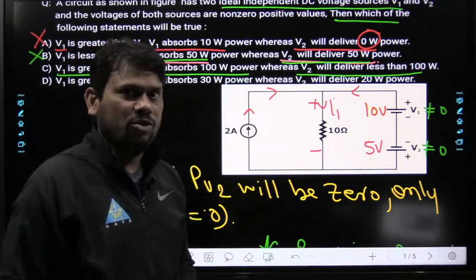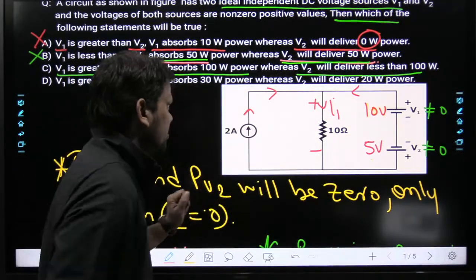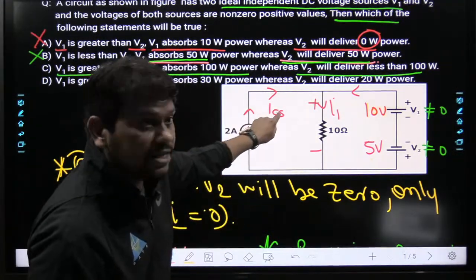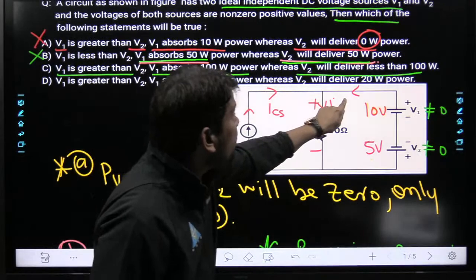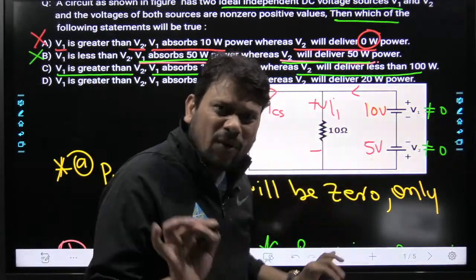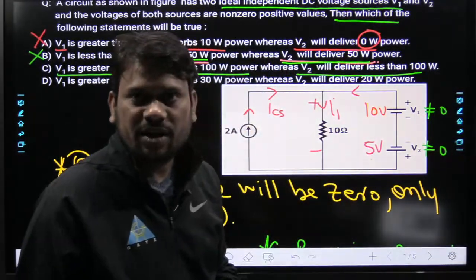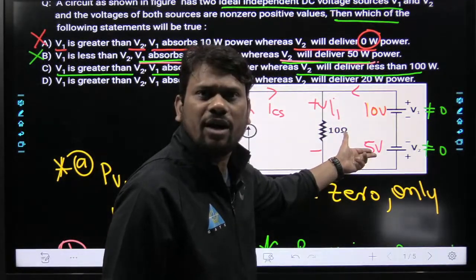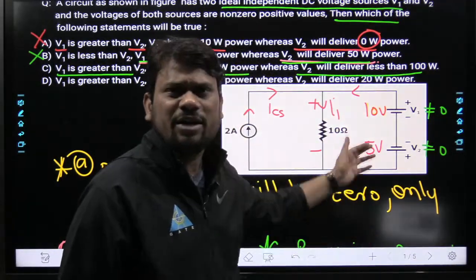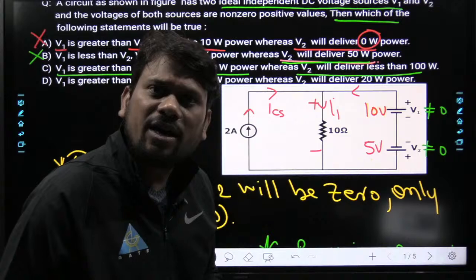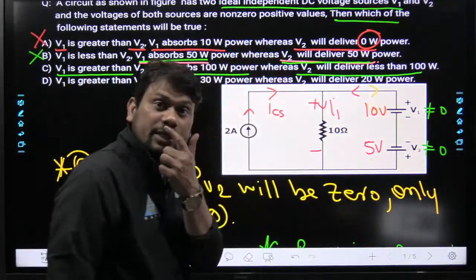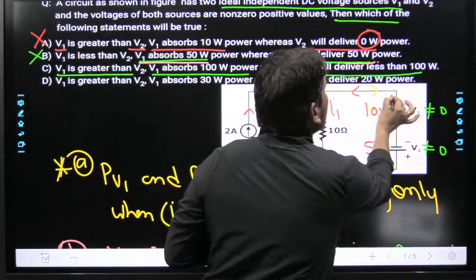These are possibilities, not a final conclusion. This current direction is fixed, suppose I call it ICS. Only that current direction is still unclear, whether it is correct or not. One thing is given, this voltage is higher than that one. So here we can write 0.1, 0.01, 0.2, 1, 0.8, 10, 5, 100, 200, 180, anything. So many options are there, so this direction of current is still not fixed.